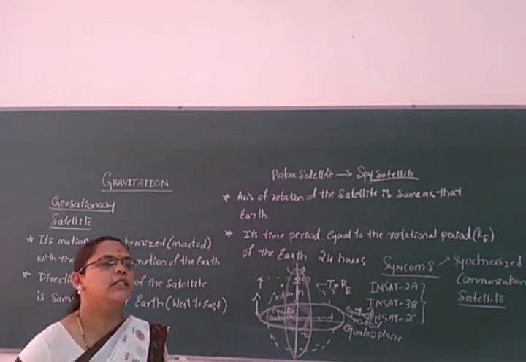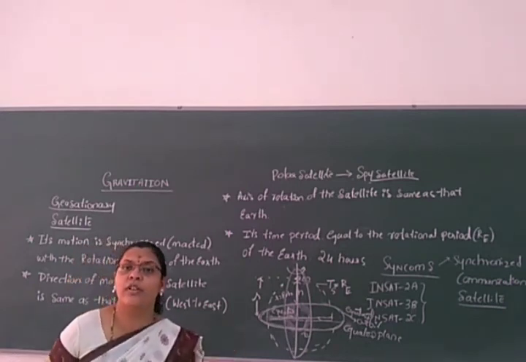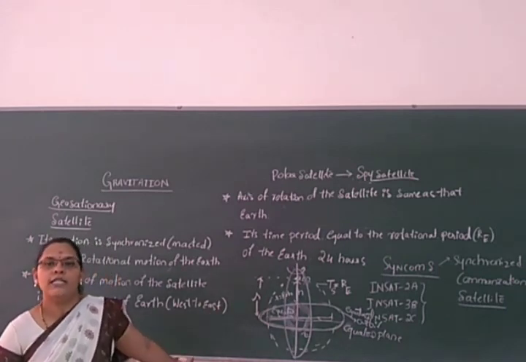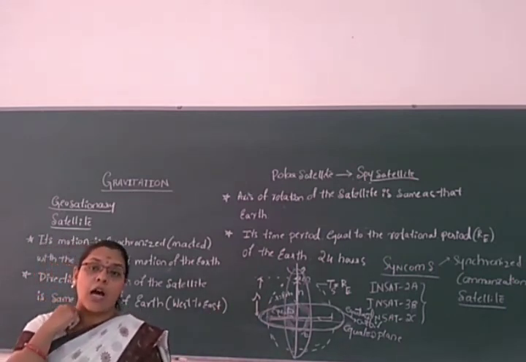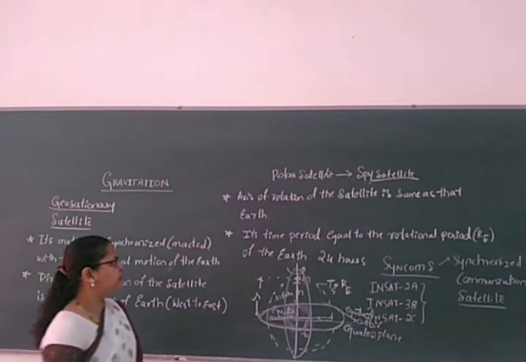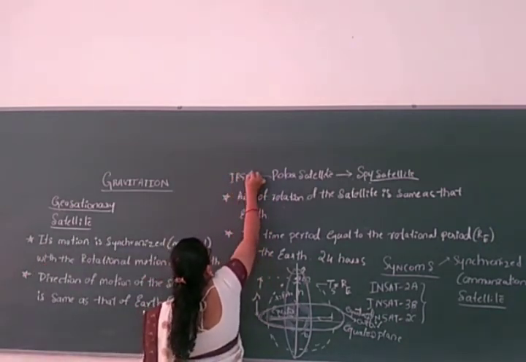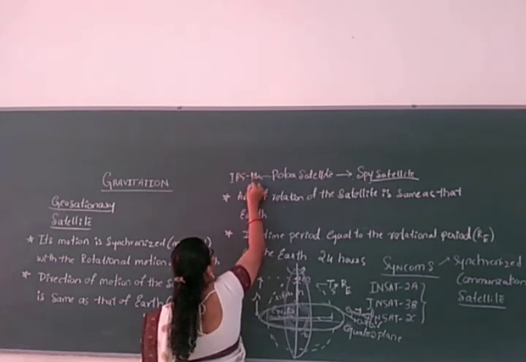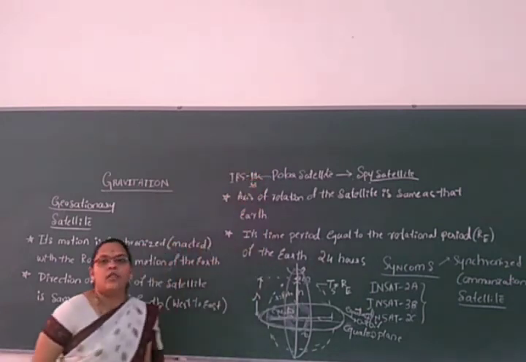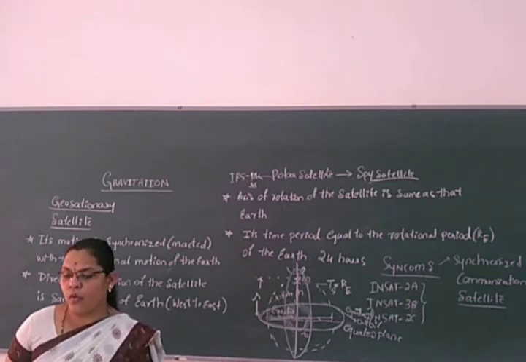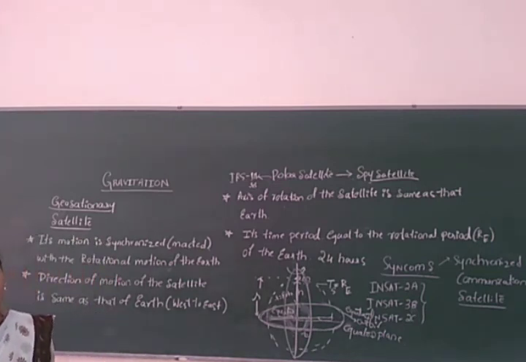These are all the things for which we take the help of the polar satellite. For example, we have the IRS satellites, IRS-1A, IRS-1B, and many more polar satellites that are useful for studying the surface of the earth.